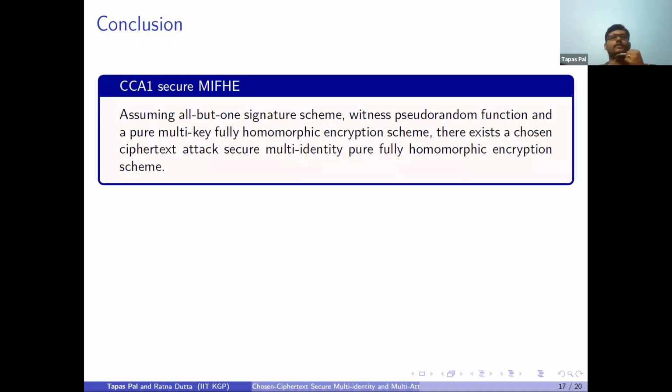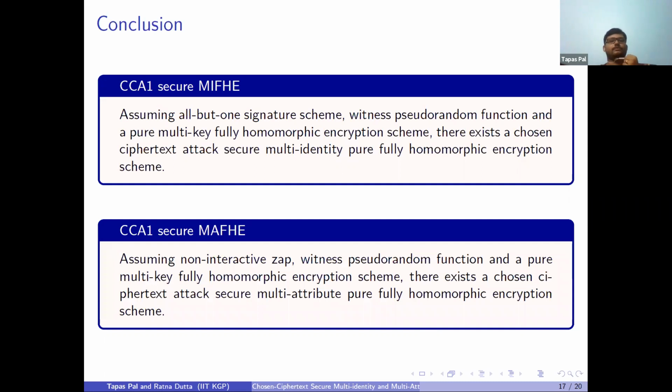In conclusion, we have seen one construction of MIFHE if we assume all-but-one signature, witness pseudorandom function, and multi-key pure fully homomorphic encryption. In the second construction, we have seen that we can construct a multi-attribute fully homomorphic encryption if we assume non-interactive JAP, witness pseudorandom function, and a pure multi-key FHE.